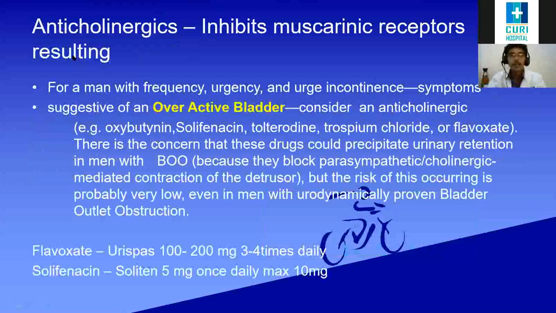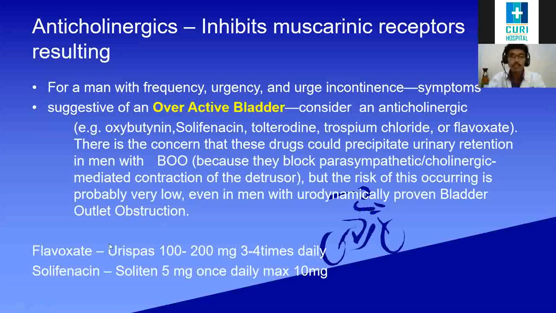So for a man with frequency, urgency, and urge incontinence, usually the diagnosis is overactive bladder. So when we come across these symptoms and this diagnosis, we can consider the anticholinergics. For example, the drugs are oxybutynin, solifenacin, tolterodine, and flavoxate. Okay, and there is also a concern that these drugs could precipitate urinary retention by relaxing the bladder. Okay, but that risk is very low. So even in men with urodynamically proven bladder outlet obstruction, we can use this drug.